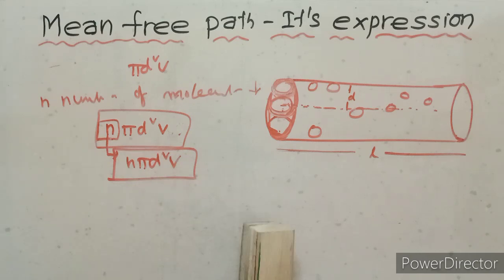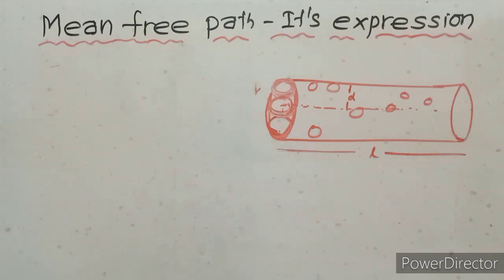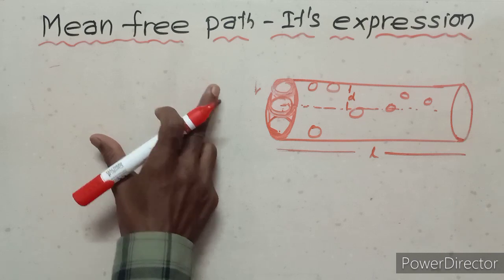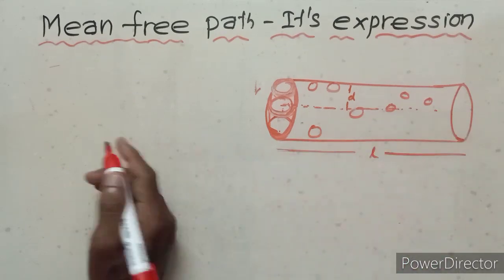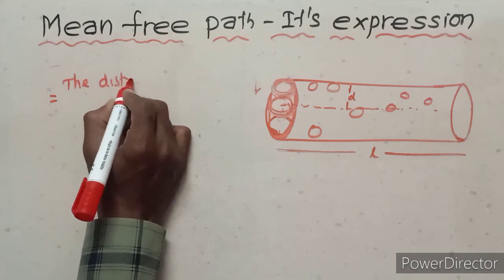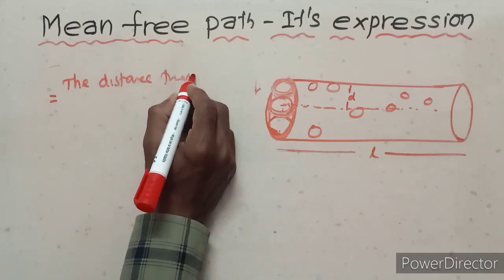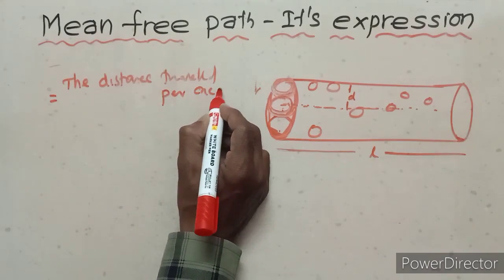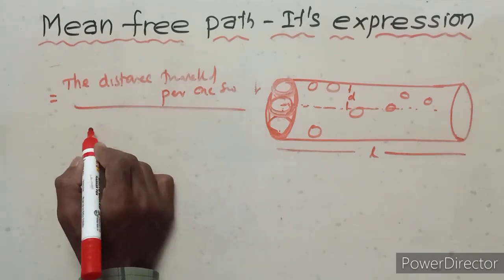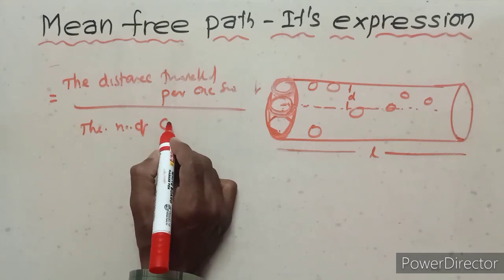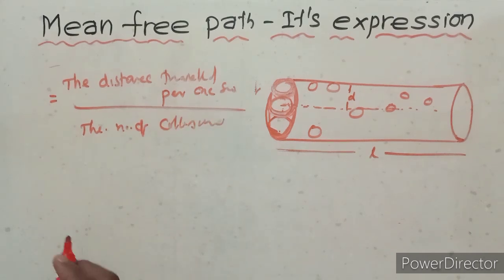Now, what is the mean free path? Mean free path means the average distance covered between any two successive collisions. That is the distance covered per 1 second upon the number of collisions.